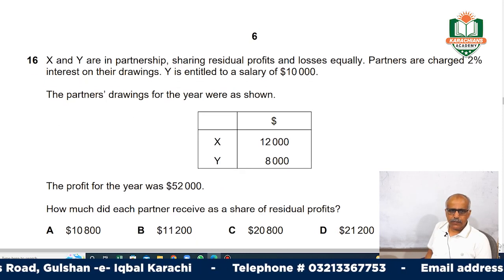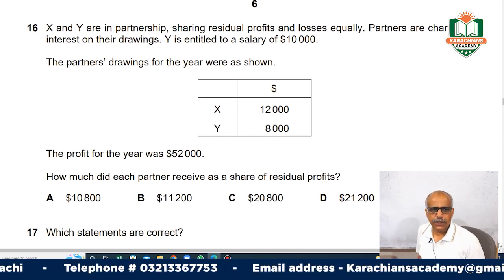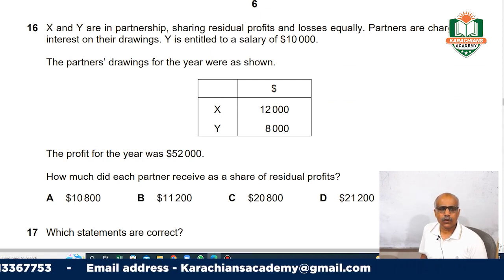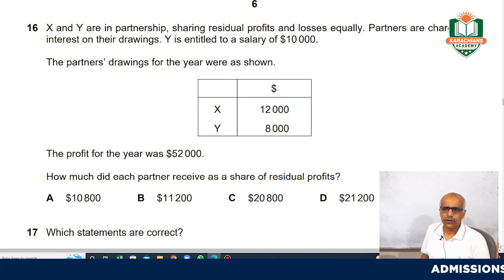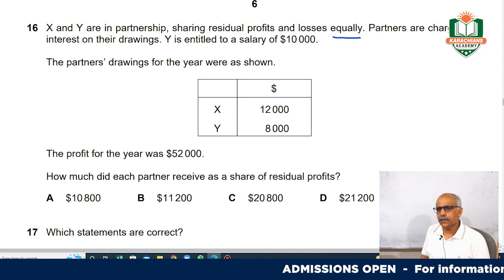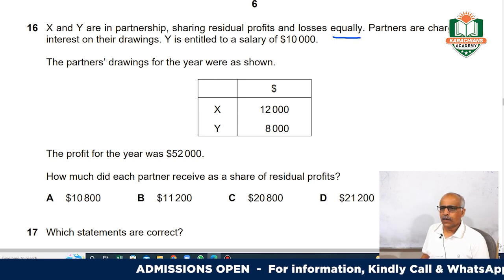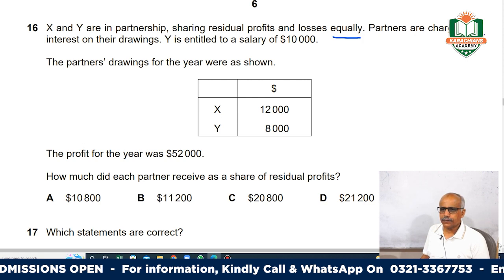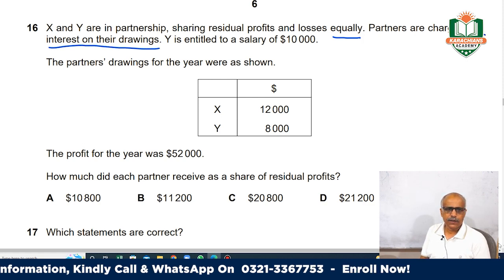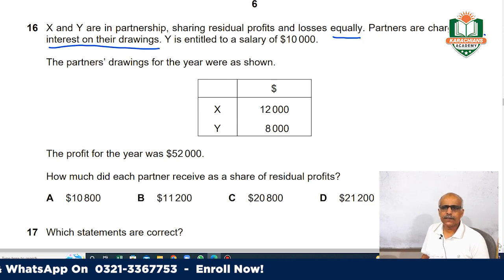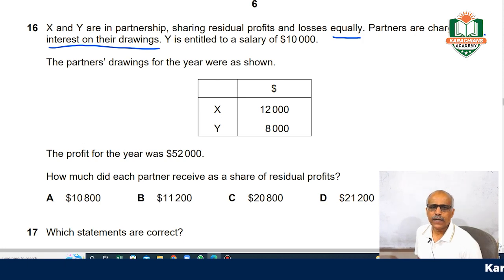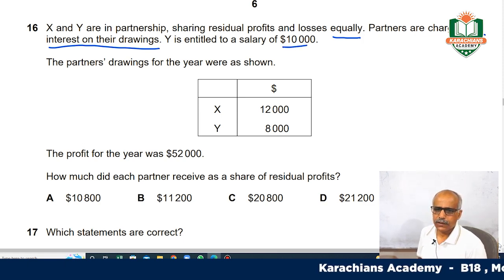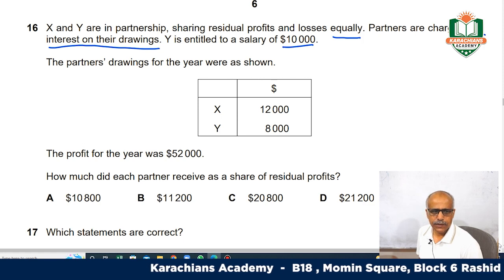Okay, this is question number 16, and let's see what it says and what it requires. X and Y are in partnership, sharing residual profits and losses equally. Always mark the important points. Partners are charged with 2% interest on their drawings. On drawings, the partner will be charged 2%. And Y is entitled to a salary of 10,000. This is very much clear.